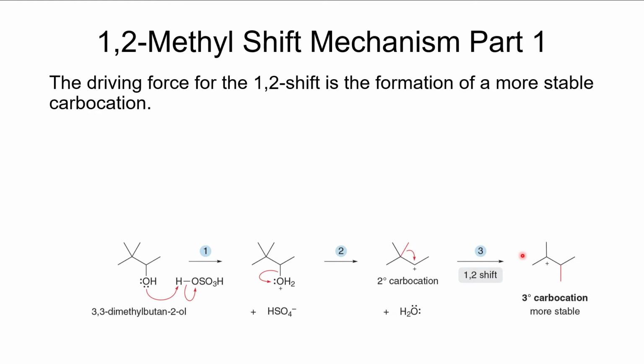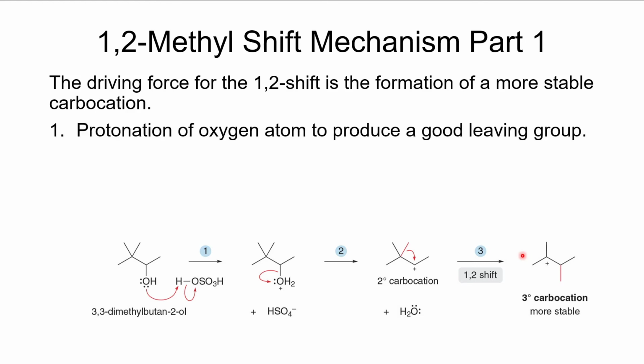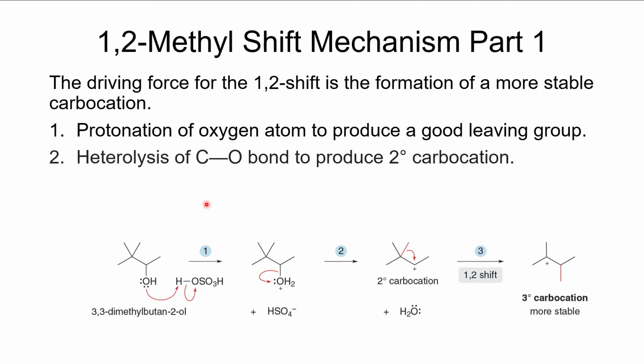And down here, I've got an example of it. I'm going to go through each individual step. In step 1, we're going to protonate the oxygen to produce a good leaving group. So here we've got an alcohol. We protonate it with our sulfuric acid, and we will get this protonated alcohol. The second step is that we're going to get heterolysis, so we're going to break that bond.